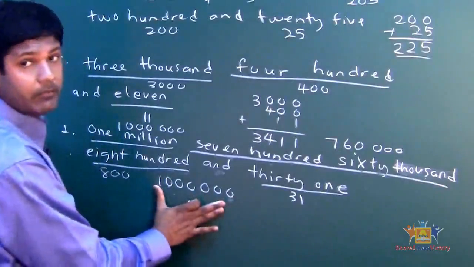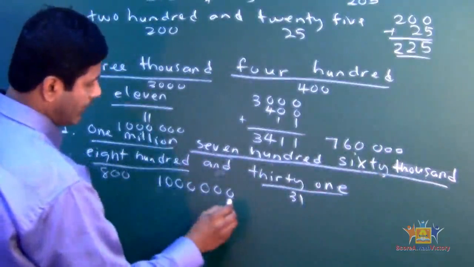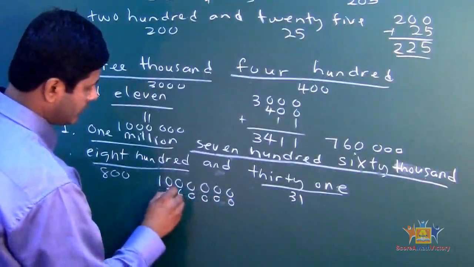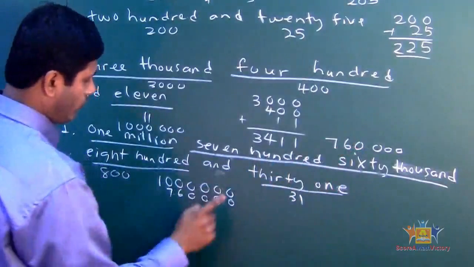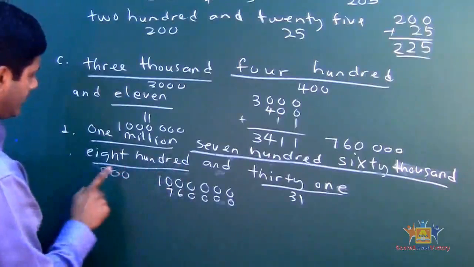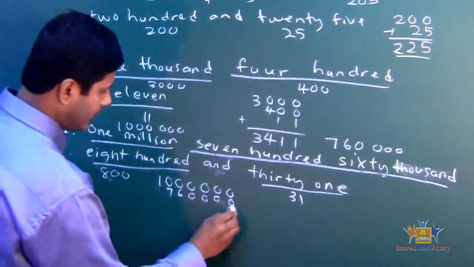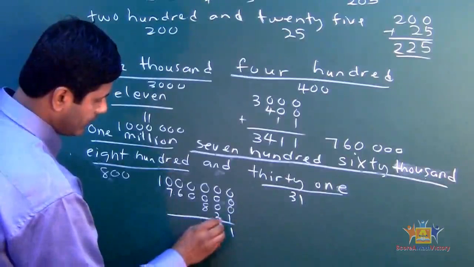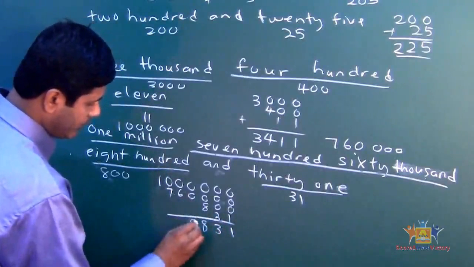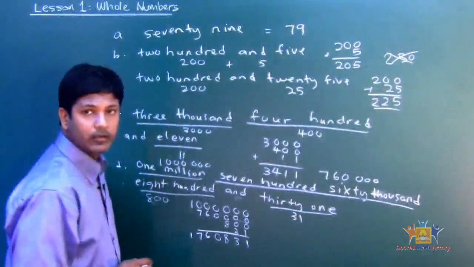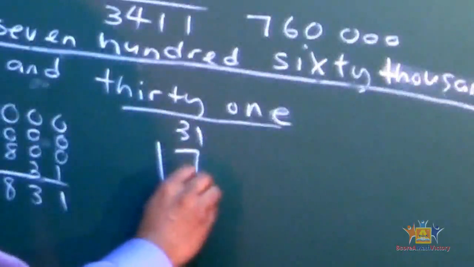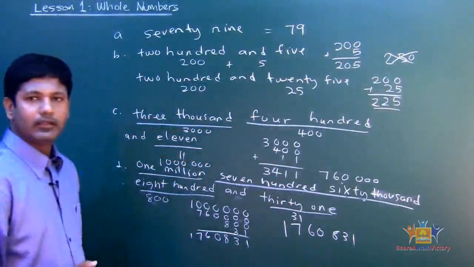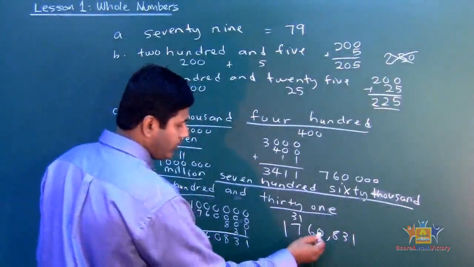Always start with the very biggest number and then go down. The next will be that one. Always line it up from right to left. Count the zeros: 1, 2, 3, 4. Next will be the 800. I'm going to put the 800 right there, and then 31. So now add them: 1, 3, 8, 0, 6, 7, 1. Alright, so I'm going to rewrite that: 1,760,831.